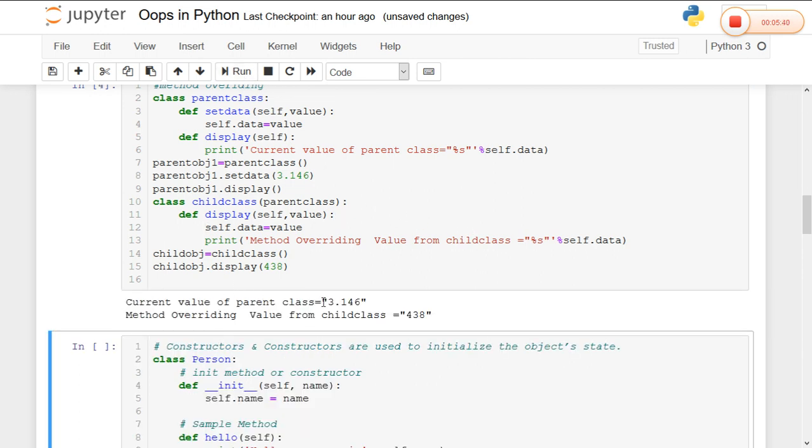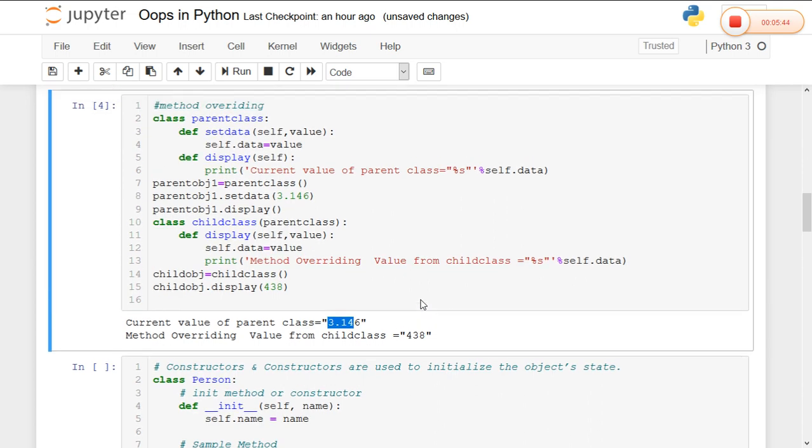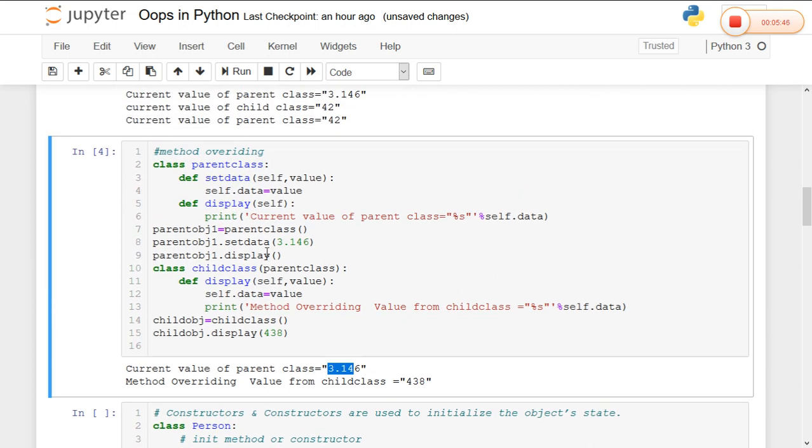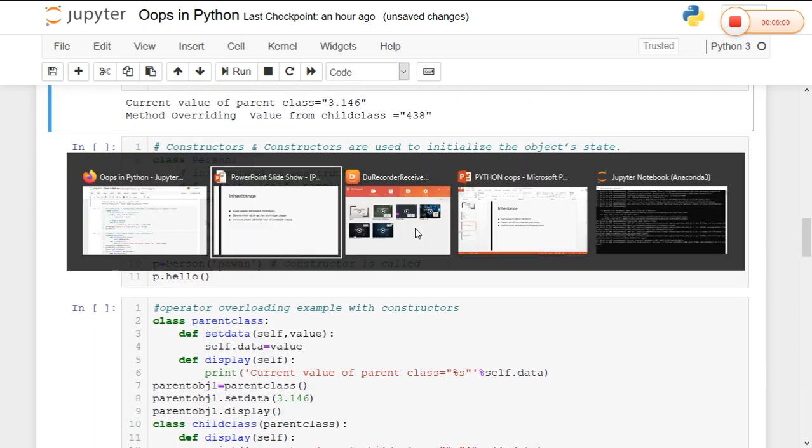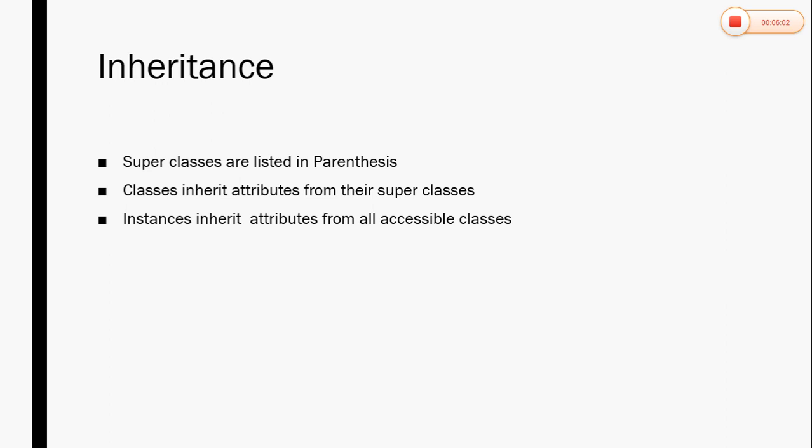The current value of the parent is 3.146 and the method overriding value from the child class is 438. So the same method name but with different definitions between two classes satisfying the property of inheritance is an example of method overriding. In this way we can achieve method overriding in Python. Now constructors. Going to the constructors, we can quickly move on to our slide.